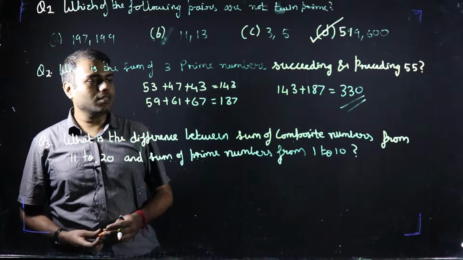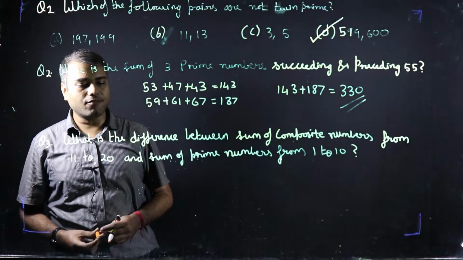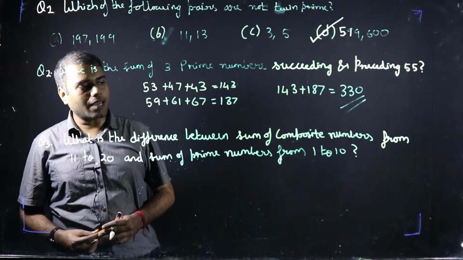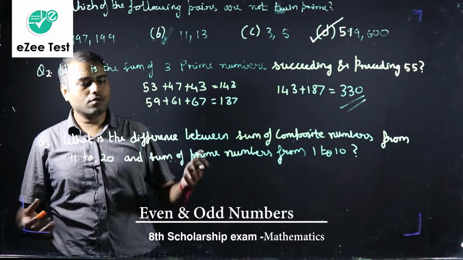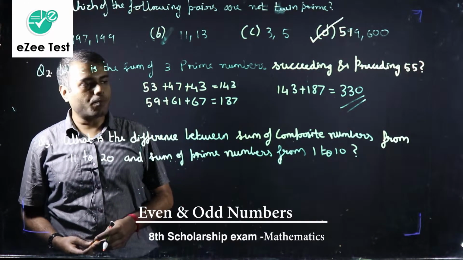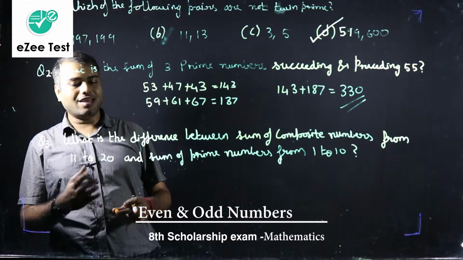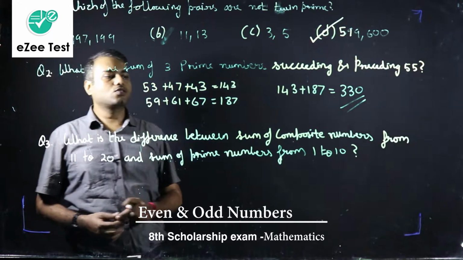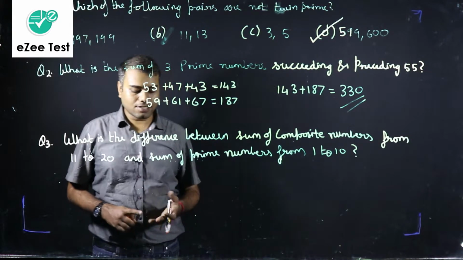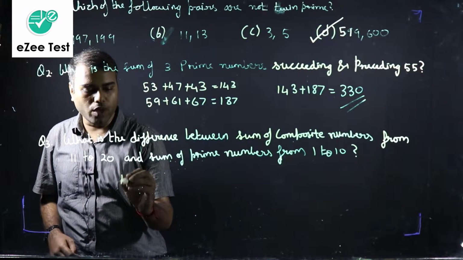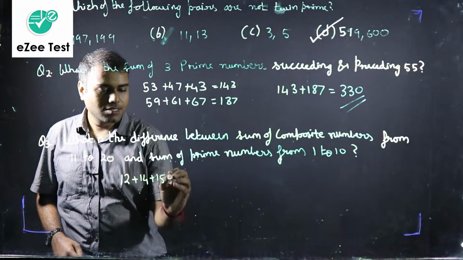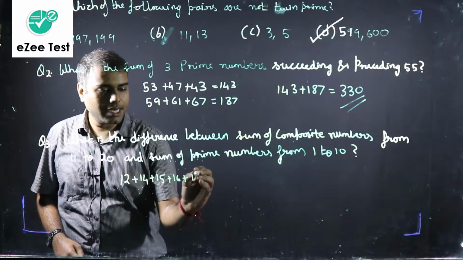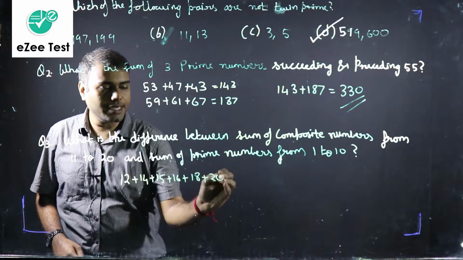What is the difference between the sum of composite numbers from 11 to 20 and the sum of prime numbers from 1 to 10? So let's first write the composite numbers from 11 to 20. The composite numbers will be 12, 14, 15, 16, 18 and 20 itself.